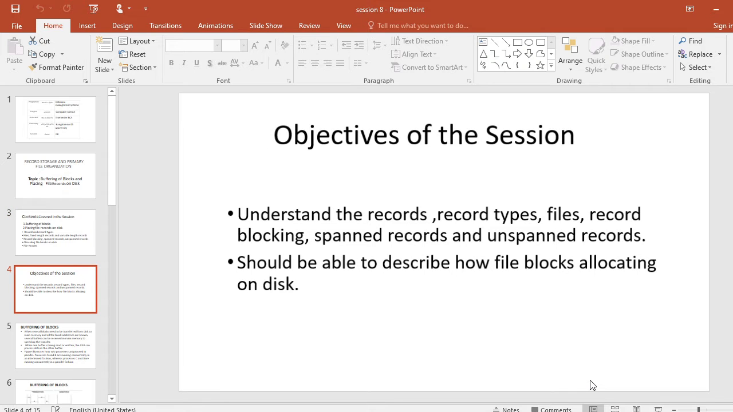The main objective of this session is to understand records and record types and files, record blocking, spanned records and unspanned records. You should be able to describe how file blocks are allocated on disk. With this overall information, you can easily understand this session.